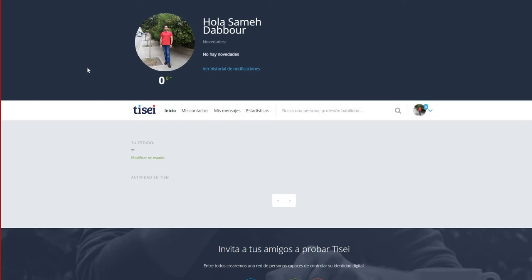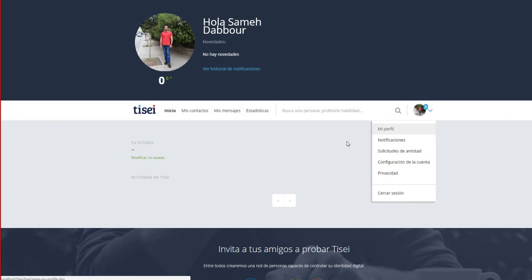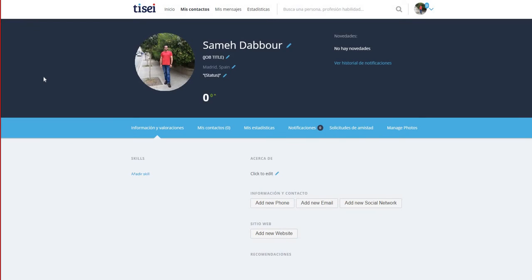So as we can see now, voila, Sam already has a profile in Tisei, and his picture and his name have already been pre-configured and incorporated from his Facebook profile. So since the profile in Tisei is currently a little bit minimalistic, Sam decides to add a little bit more information about himself.